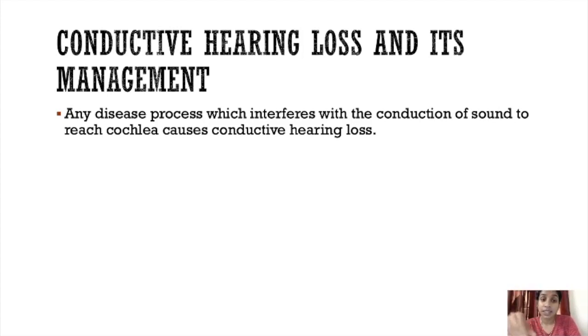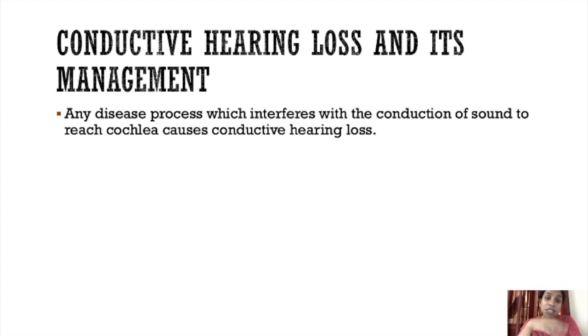The organ of Corti and all are present in the cochlea, and from there the hair cells are present, right? The hair cells will get stimulated and that will send the signal to the central auditory centers. So like that we can hear the sound.